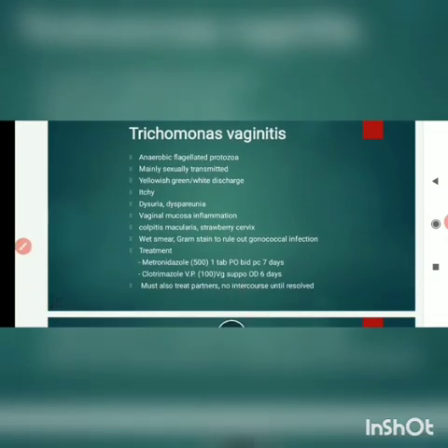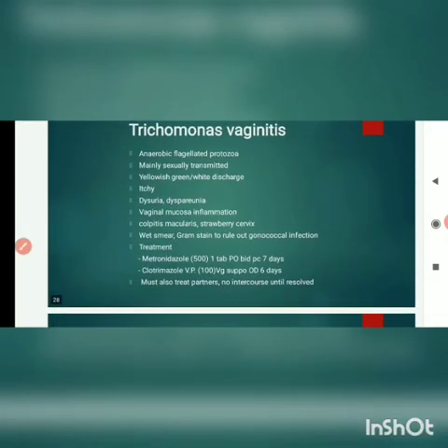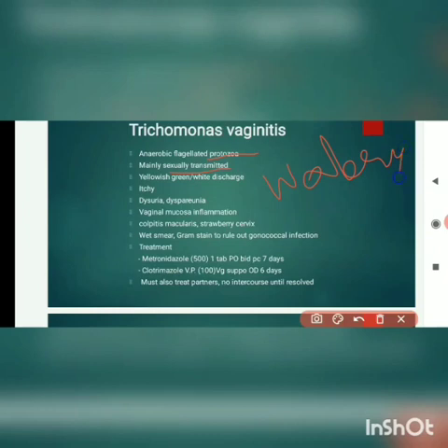Trichomonas. Trichomonas is a protozoa. It is not a bacteria. It is mainly sexually transmitted, and the main thing about this is it causes watery discharge, and it will lead to intense pruritus. Patient will complain of pruritus.